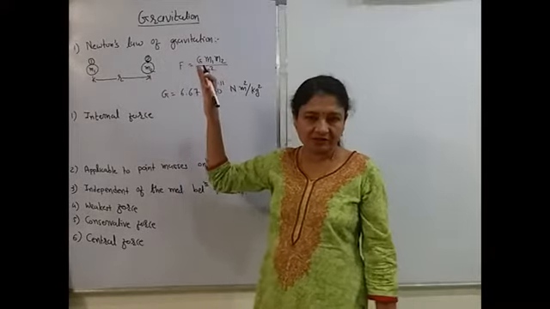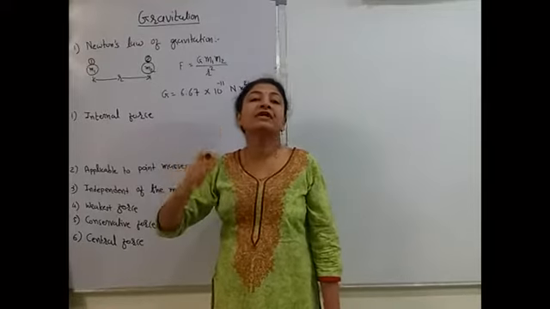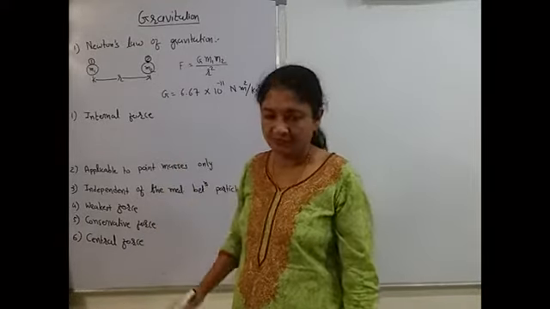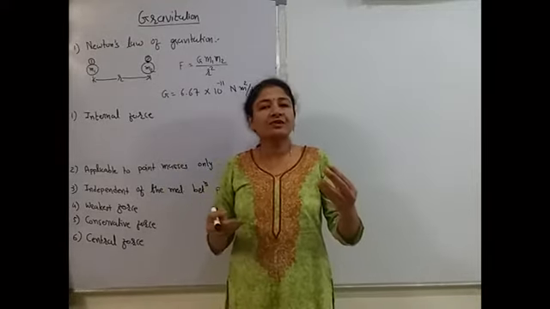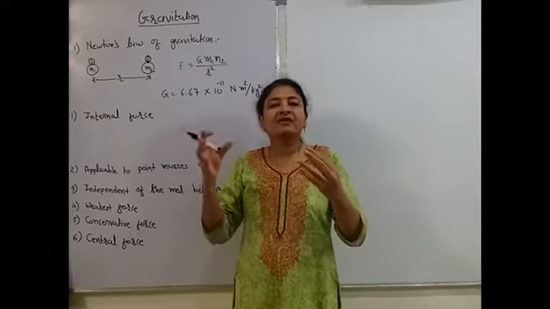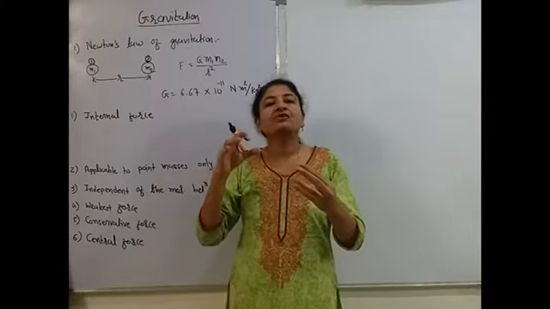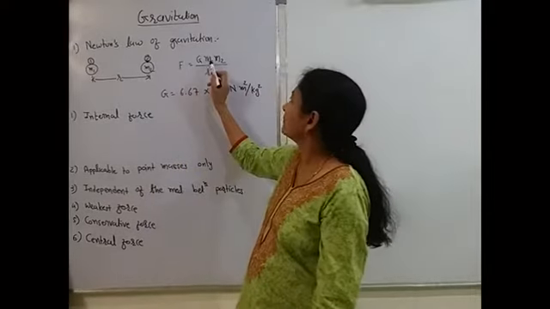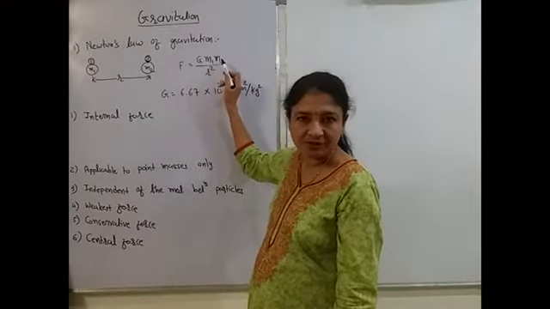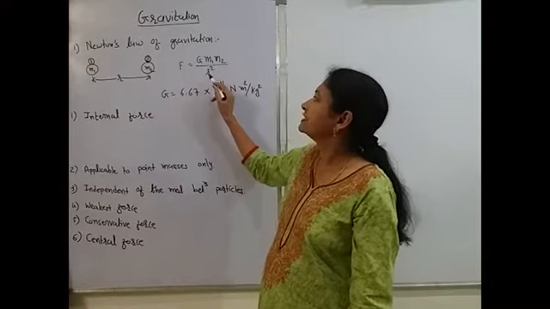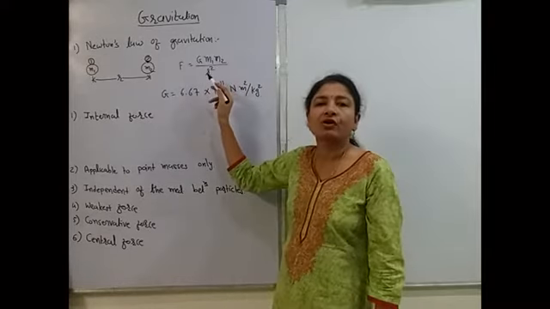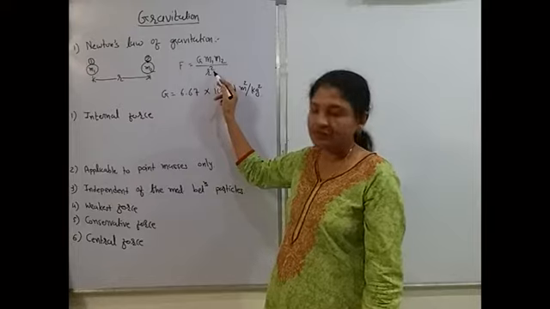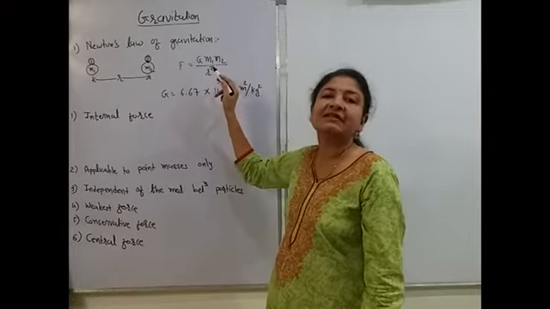This is the universal law, that means it is applicable to each and every object of the universe. You know that every object of the universe attracts all other objects of the universe with a force which is directly proportional to the product of the masses of the two bodies, and inversely proportional to the square of the distance between the two bodies. This force is known as gravitational force.